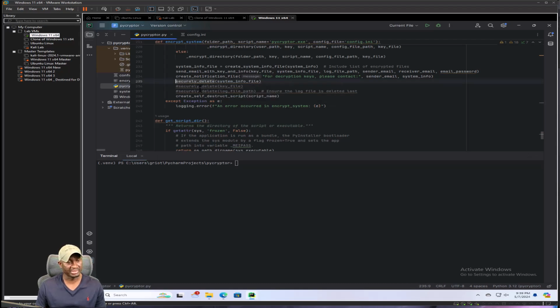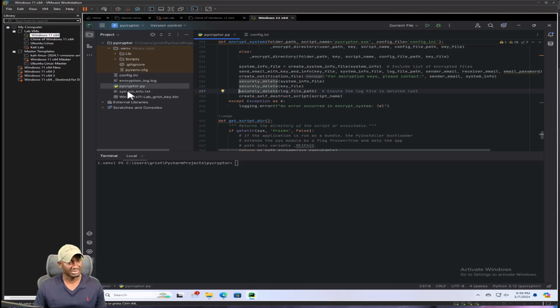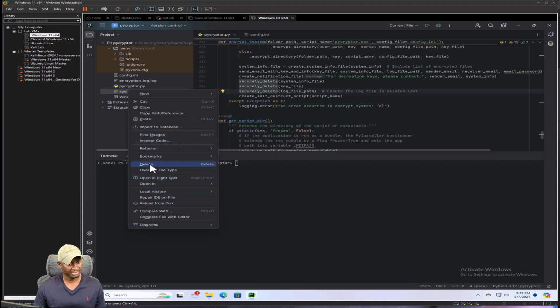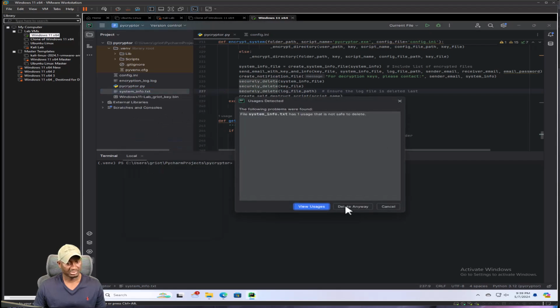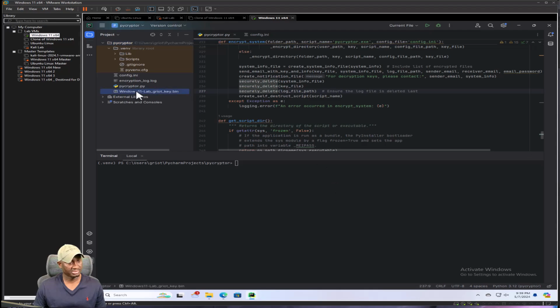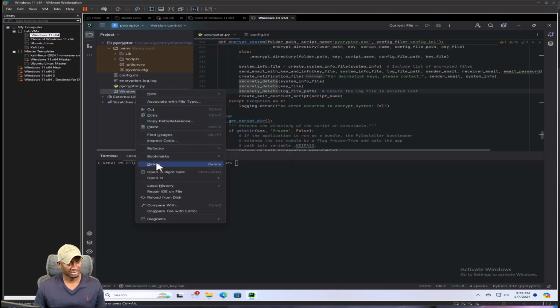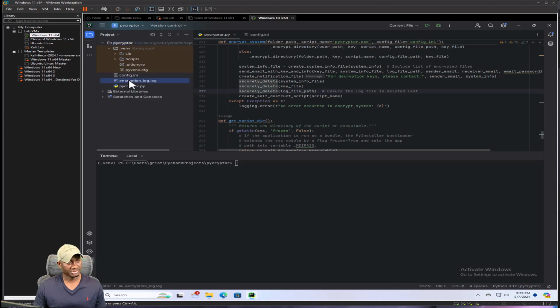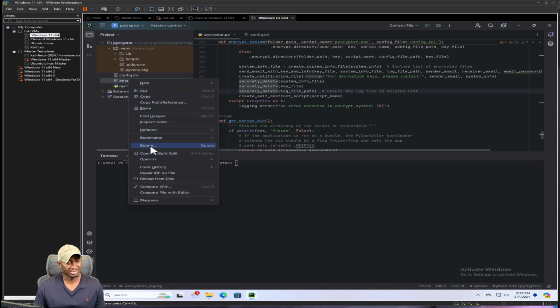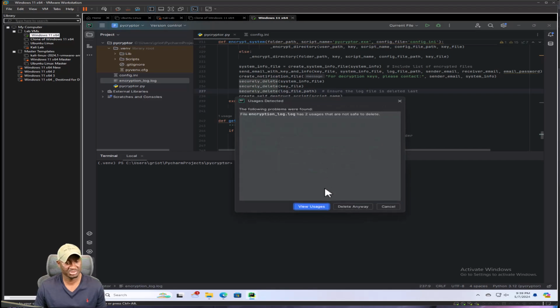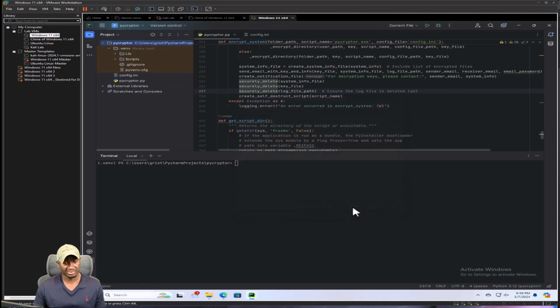So I'll remove that comment, and I'll remove that as well. And just for cleanup purposes, I'm going to delete them here. I'll delete that. Yes, delete anyway. Delete this key as well, and then the encryption log, I don't need that because we're going to get these over email, so we don't want them on the system anyway. This was just for debugging purposes for us. So delete. The config, we need it to be packaged within our executable, so we'll leave that in there.